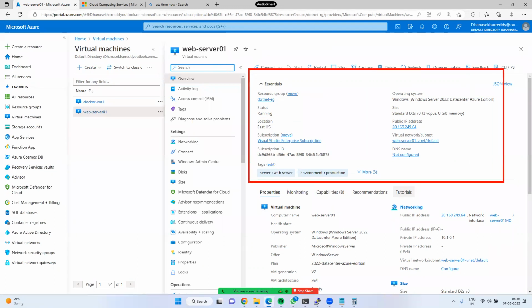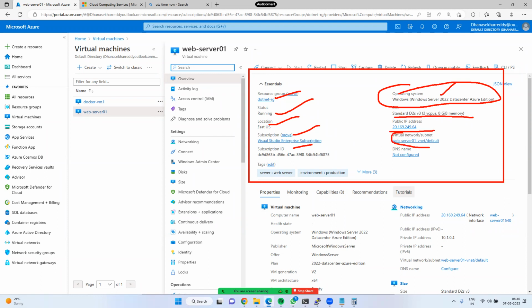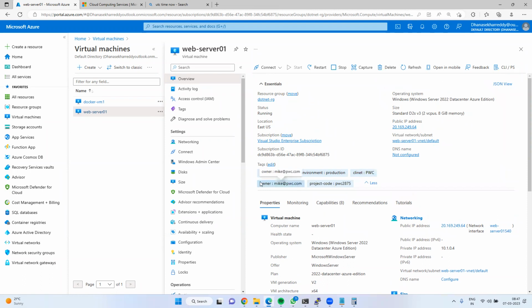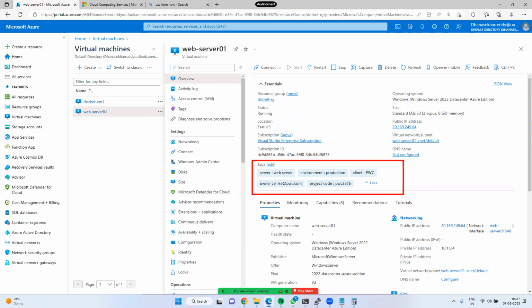See, these are the properties of your VM. Resource group, this is the one, status running, location, subscription ID, operating system, Windows Server 2022. This is your configuration. This is the public IP. This is the virtual network. This is the domain. Just now we discussed it, right?